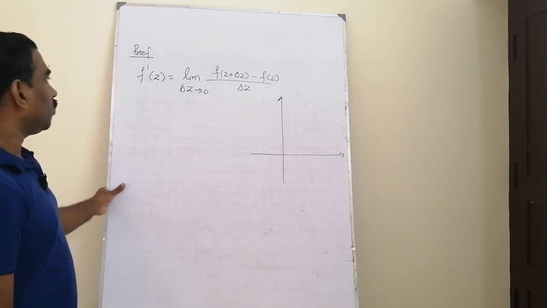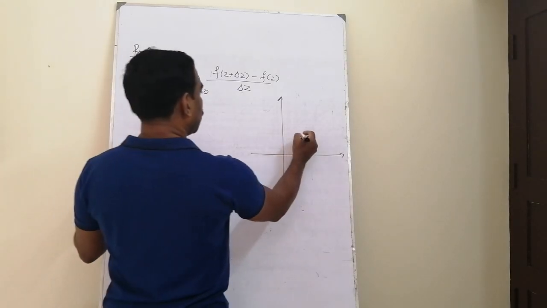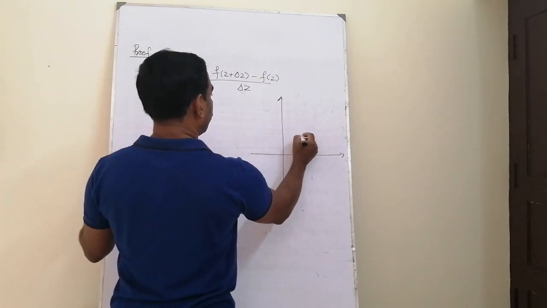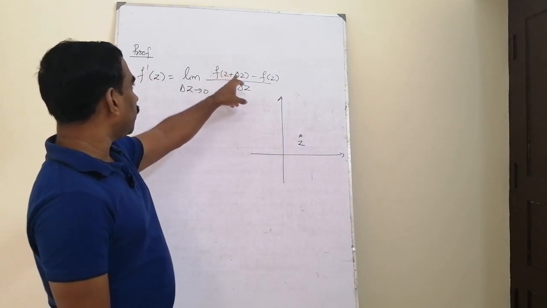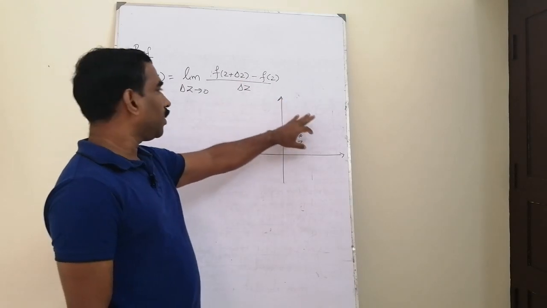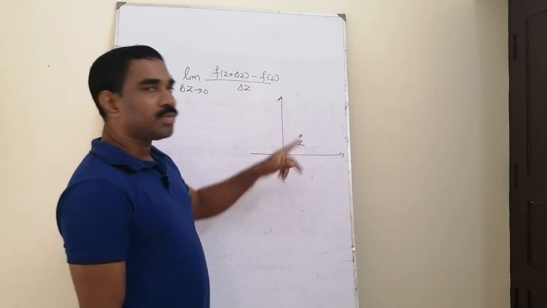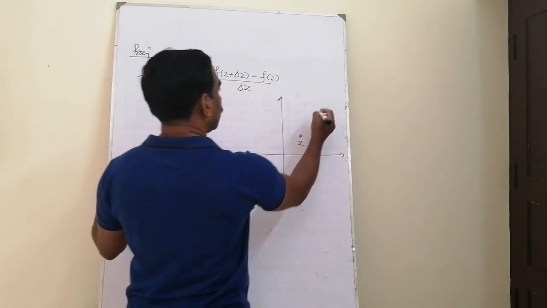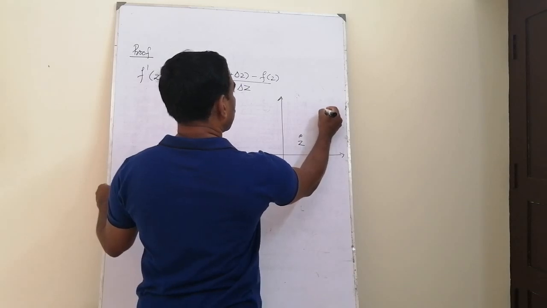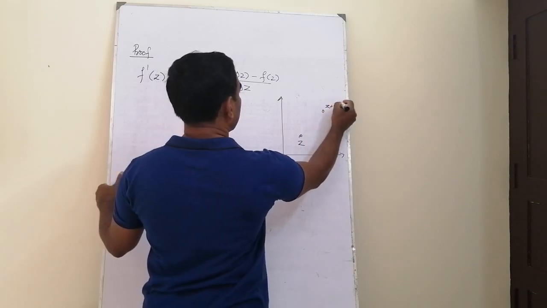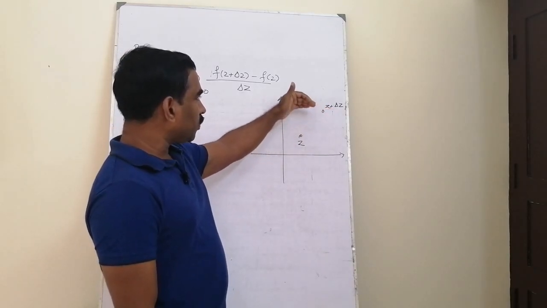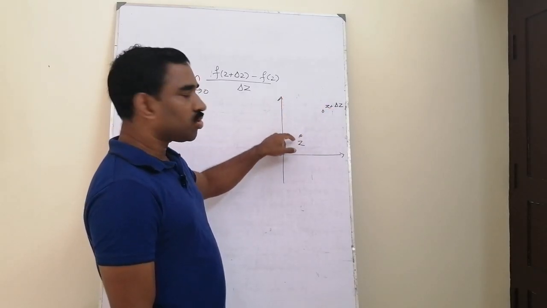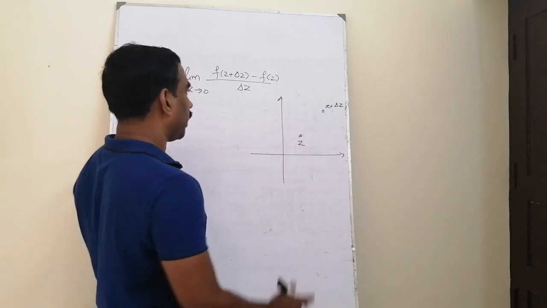Here we are going to choose the two different paths like this. Suppose this point is our z, then the increment value, that is z plus delta z, may be any complex number in the neighborhood of that z. Suppose we are choosing the position of z plus delta z here. Now as the increment delta z is very small, this z plus delta z can approach z along any path in the complex plane.